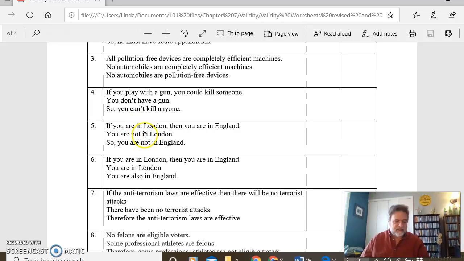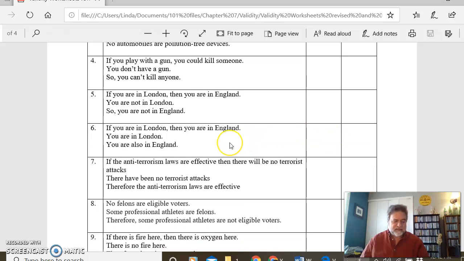Number 5 is invalid, and it's denying the antecedent. We have a major premise. If you're in London, you're in England. We're denying the antecedent by saying you're not in London and concluding you're not in England. That's invalid, denying the antecedent. Number 6 is valid and sound.